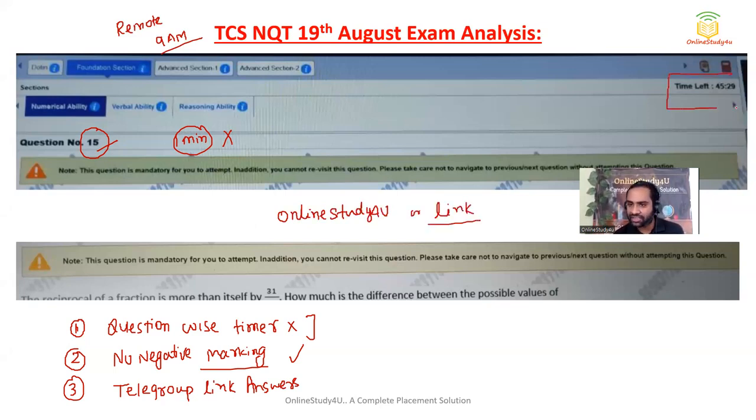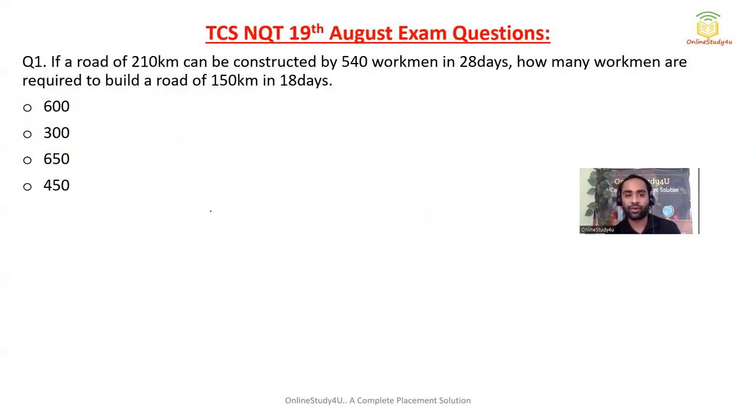There is a total timer, so you can see the time left, and you have numerical ability, verbal ability, and reasoning ability. Now, friends, we will see what the difficulty level of the questions was. I will say the difficulty level was easy to moderate. Once we start solving the questions, you will come to know the questions were very easy. If you have gone through our mock test and our crash course, then you will definitely crack the exam, because all these kinds of questions have already been done in our crash course. The link has also been given in the description.